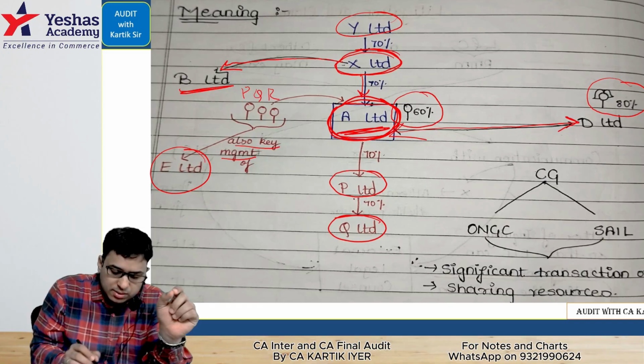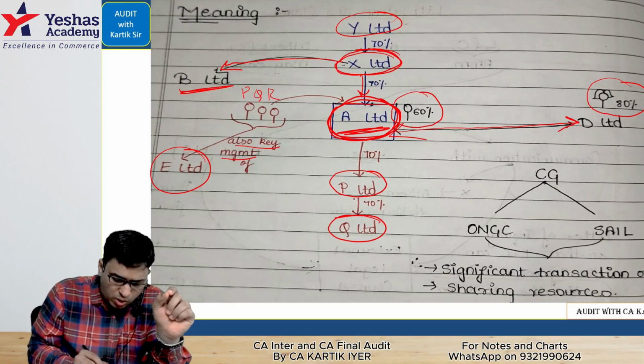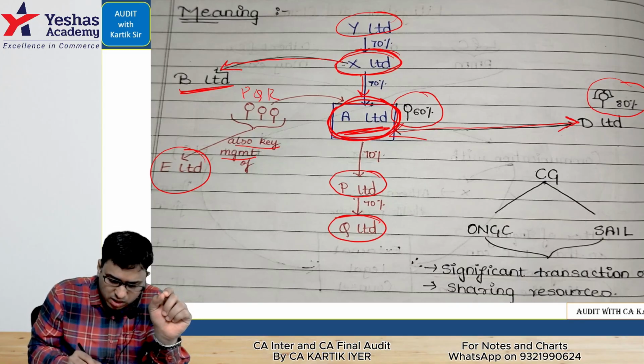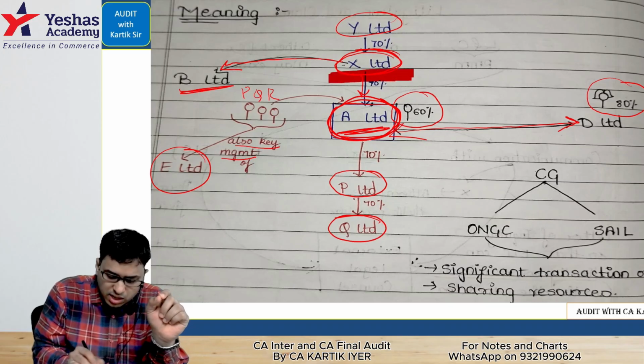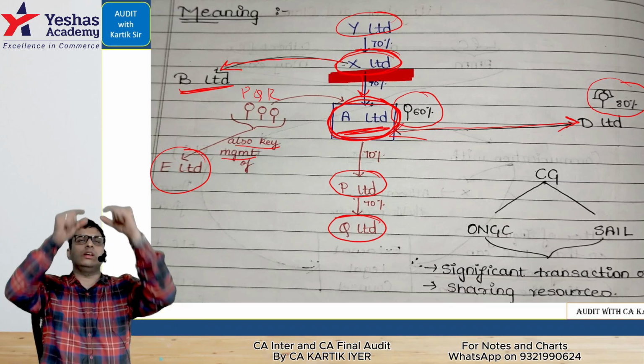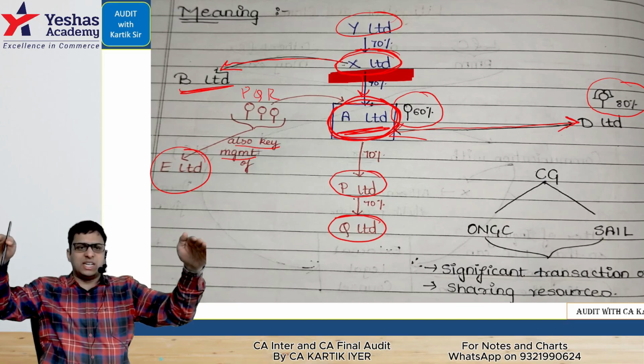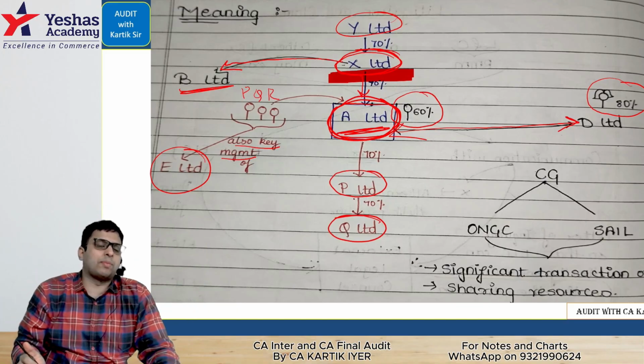Next. But see, this exception, which I am now highlighting to you in red, look here, see. Sir, X Limited is a holding company. Two entities are there below it. Sir, will it apply in all cases?